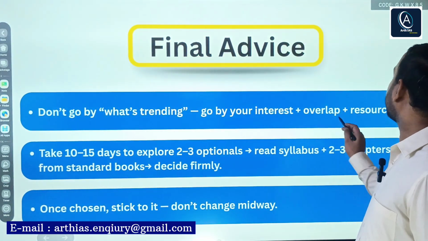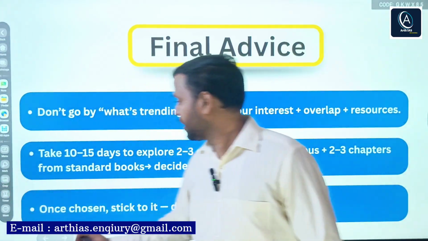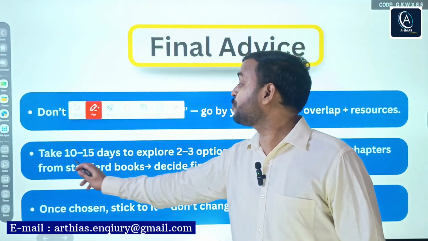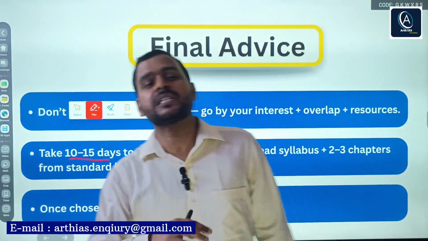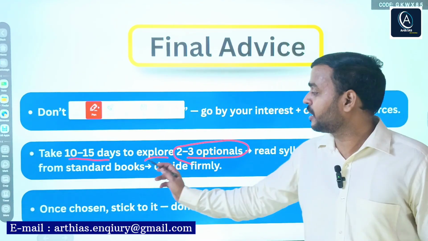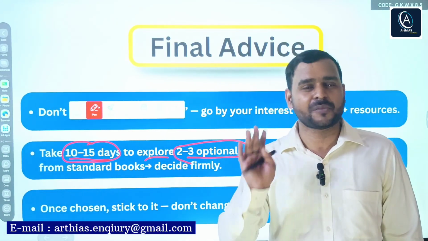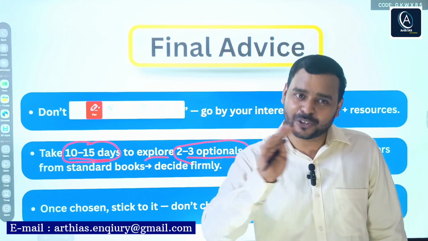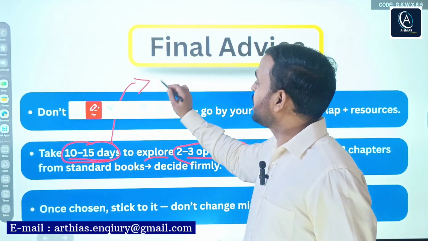Go by your interest, overlap, and resources. As I said, take 10 to 15 days to explore two to three options. Mostly students have confusion between two to three optional subjects, and this time, two weeks, is sufficient for any kind of research, exploration, or analysis you want to do. And here, what will help you?